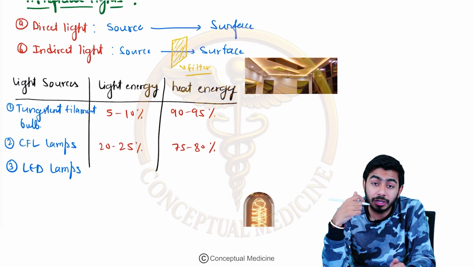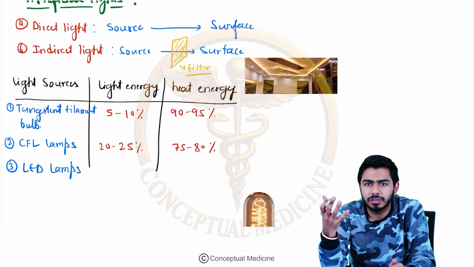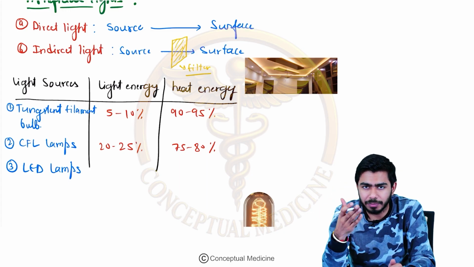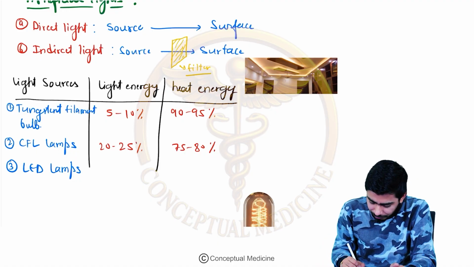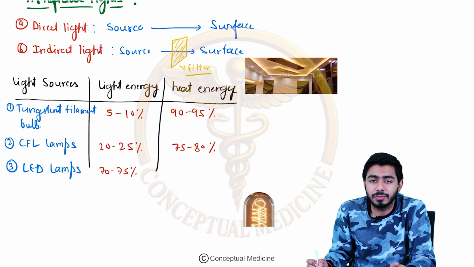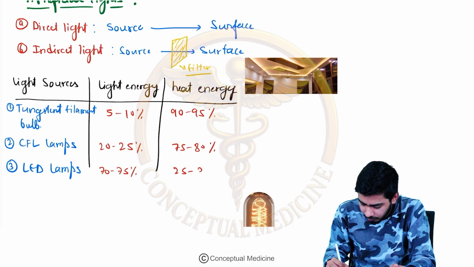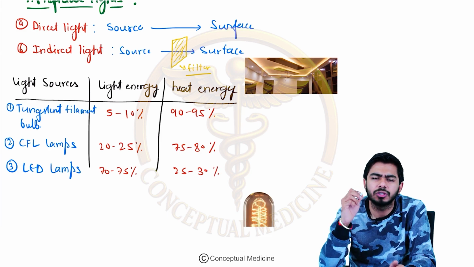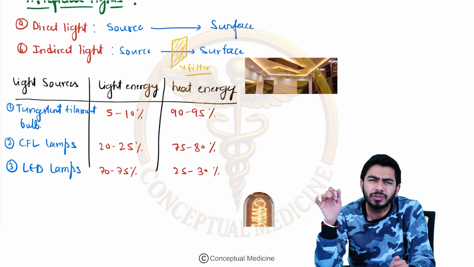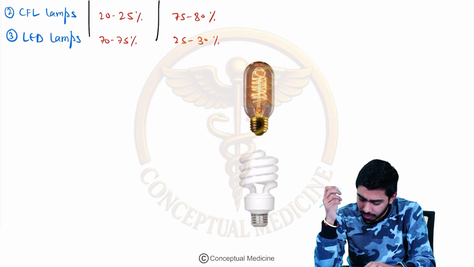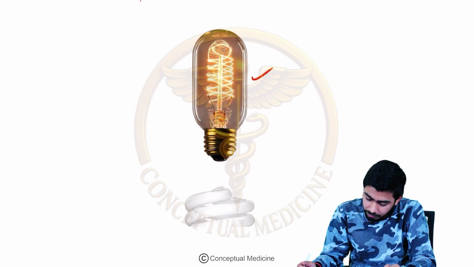And then we came up with a very efficient method, very efficient source of light, that is your LED lamp, right? LED lamps are very, very efficient. They are actually giving 70 to 75% of the light, and wasting is very, very less over here. Only 25 to 30% of the energy is getting wasted in the form of heat energy, and that is about the LED lamps.